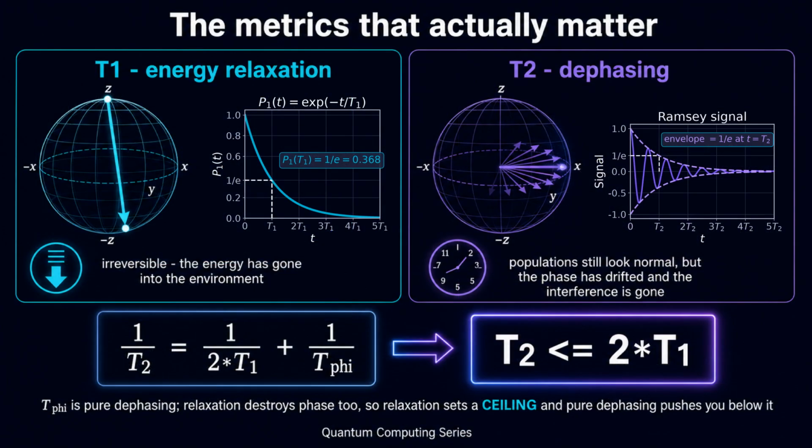Four quantities describe the health of a qubit. T1 is the timescale on which an excited qubit loses its energy to the environment and decays toward the zero state, like an excited atom emitting a photon. That loss is irreversible. T2 is the timescale on which the relative phase between 0 and 1 becomes randomized. Dephasing is the more insidious of the two because it destroys the resource without destroying the energy. The two are linked by a strict inequality. 1 over T2 equals 1 over twice T1 plus 1 over the pure dephasing time. So T2 is at most twice T1.